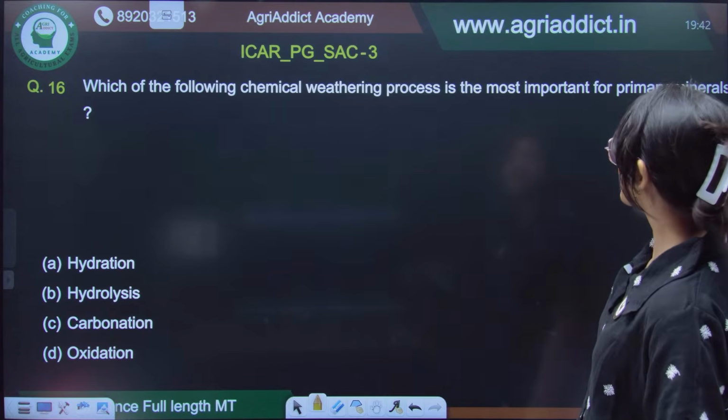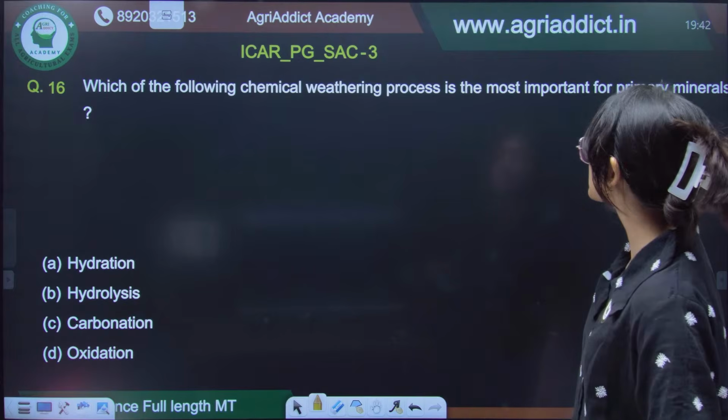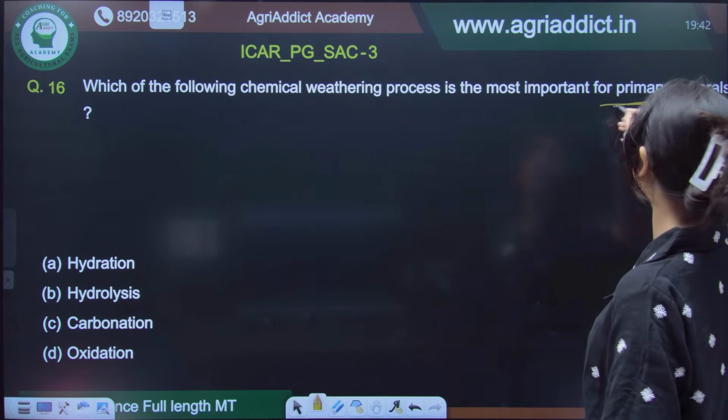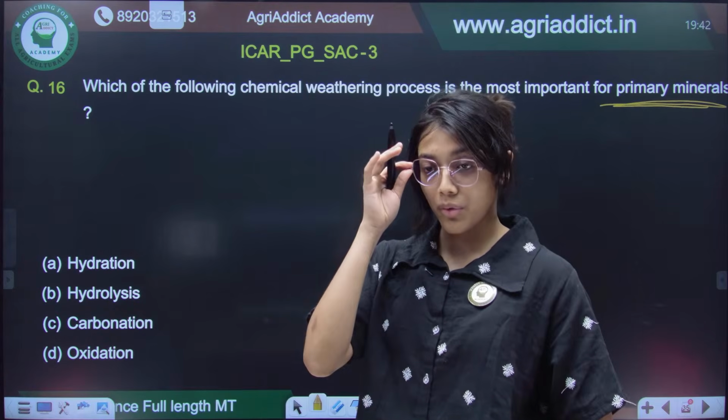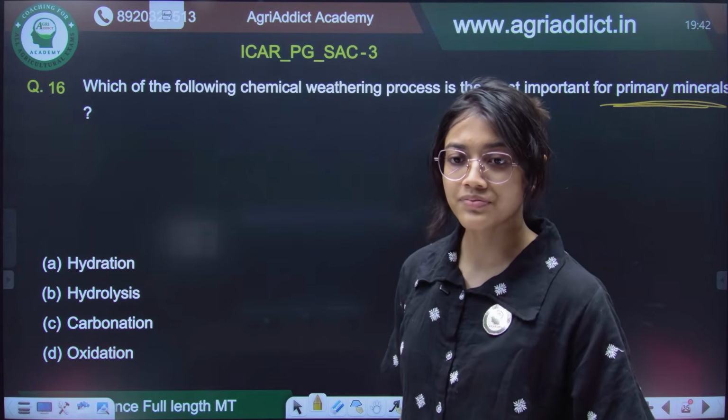Now, which of the following chemical weathering processes is most important for primary minerals? Tell me. Most important for primary minerals.